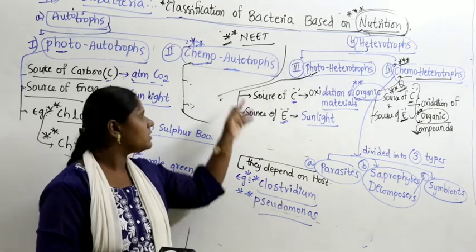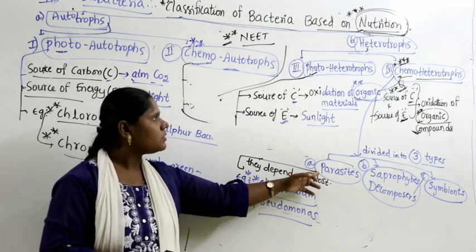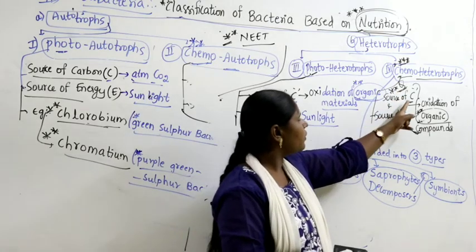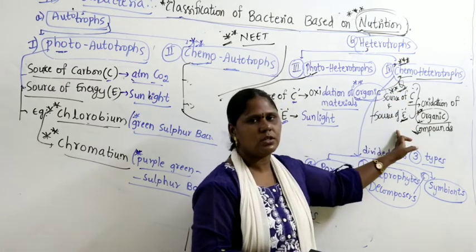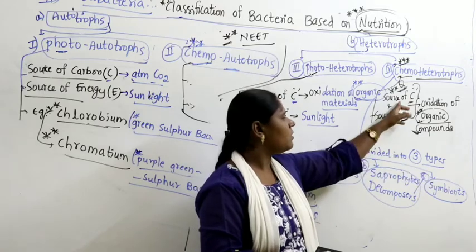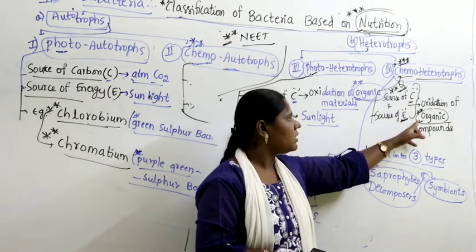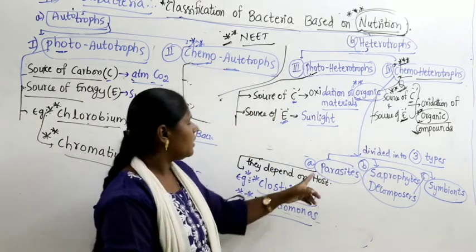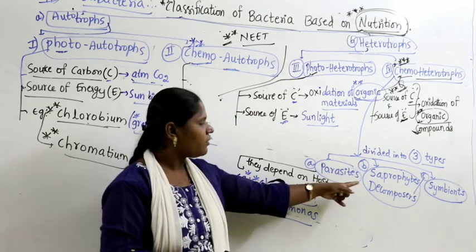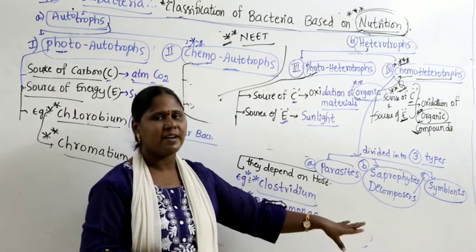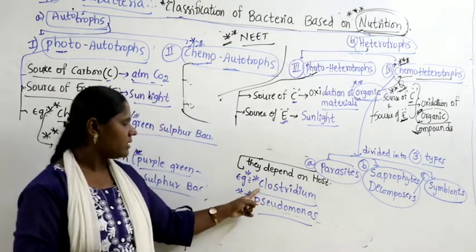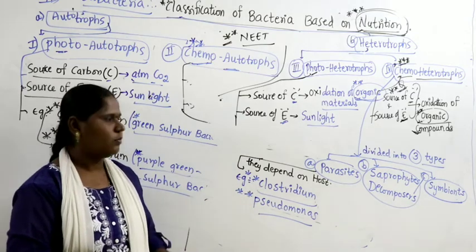So, here for chemoheterotrophs, the source of carbon and source of energy, for both these organisms, they depend on oxidation of organic compounds. They further divide into three types: parasites, saprophytes or decomposers, and the third category is symbionts. Parasites depend on the host. Let us take the examples Clostridium and Pseudomonas.